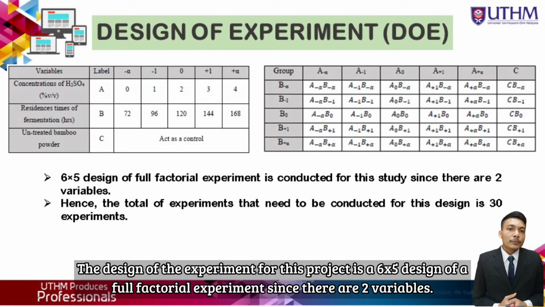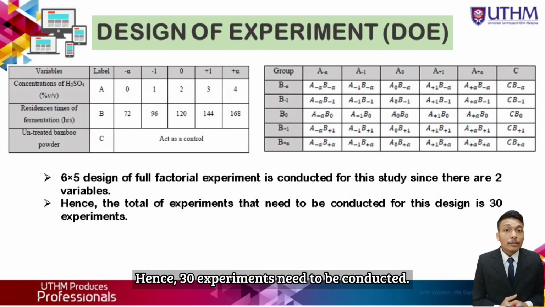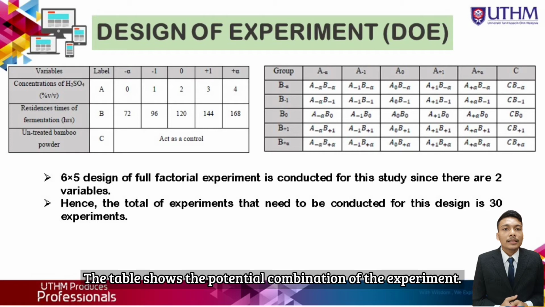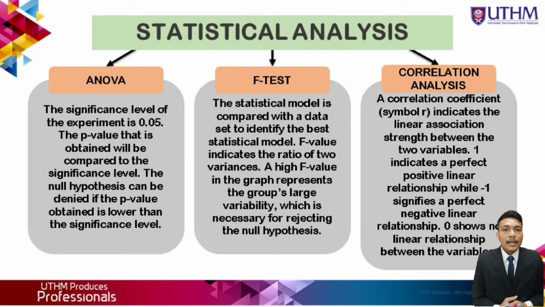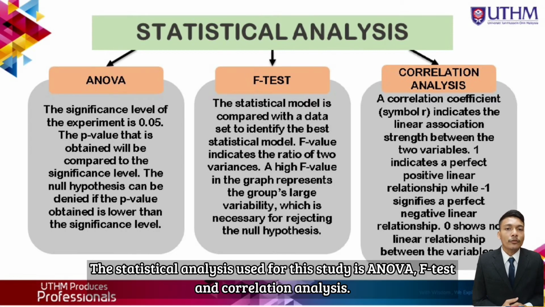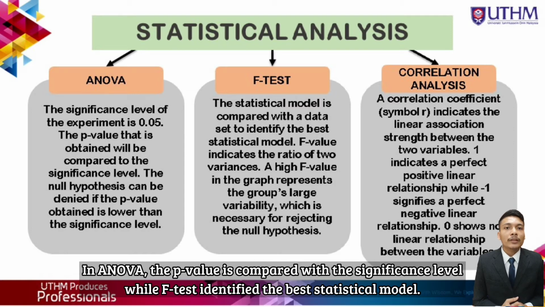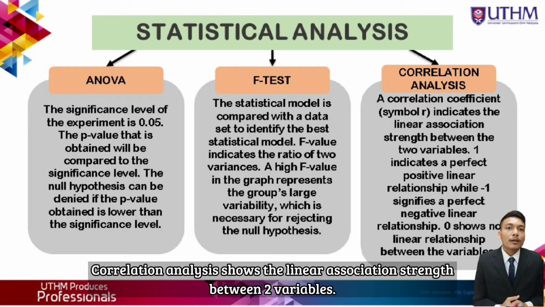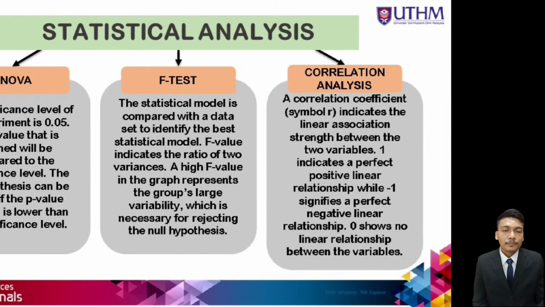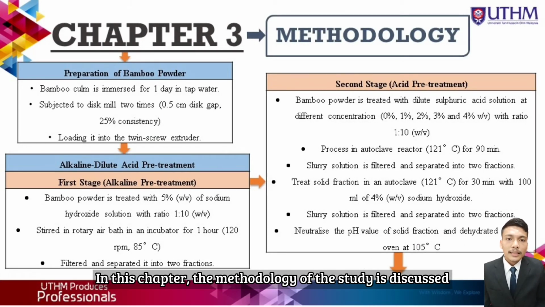The design of the experiment for this project is a 6x5 full factorial design, since there are two variables. Hence, 30 experiments need to be conducted. The table shows the potential combinations of the experiment. The statistical analysis used for this study is ANOVA, F-test and correlation analysis. In ANOVA, the p-value is compared with the significance level, while the F-test identifies the best statistical model. Correlation analysis shows the linear association strength between two variables. In this chapter, the methodology of the study is discussed.